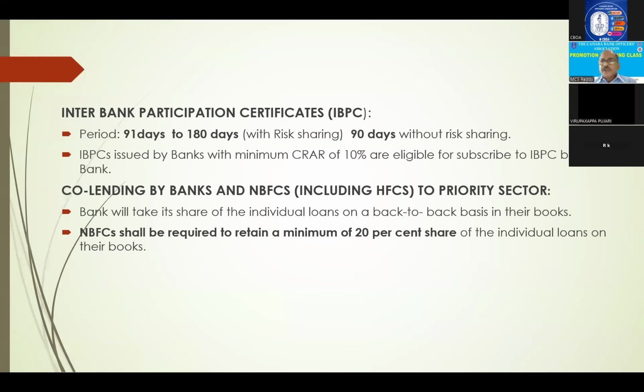Right? Interbank participation certificates. Interbank, this is securitization. One bank is selling assets, another bank can purchase those assets. This is what interbank participation certificates are, particularly in the case of priority sector. Suppose you have a shortage of priority sector loans, you can buy a pool or bunch of priority sector loans from other banks. That is what interbank participation certificates are made for.